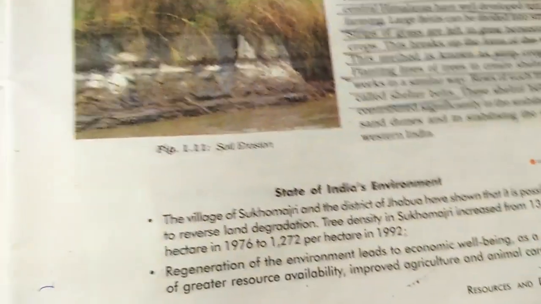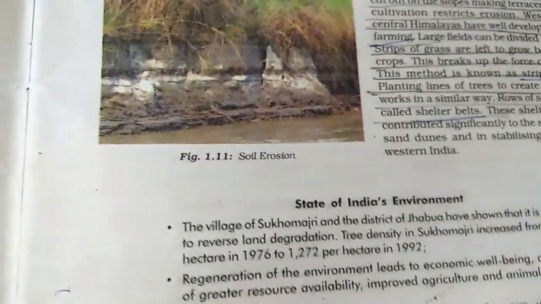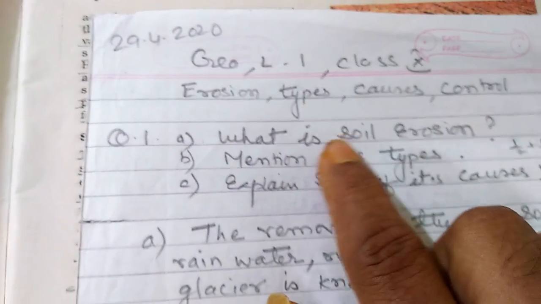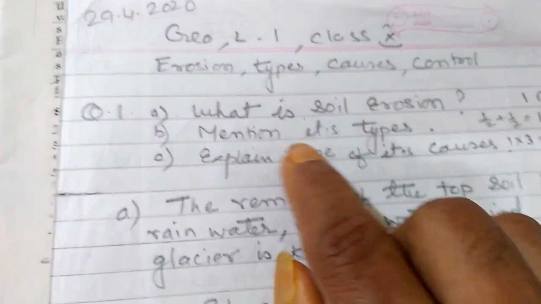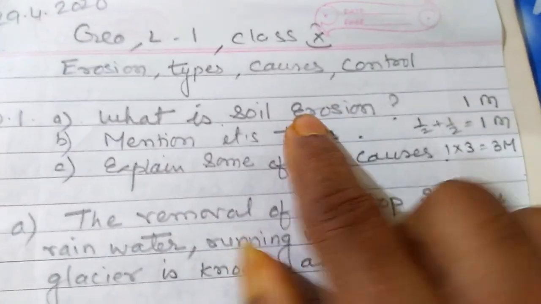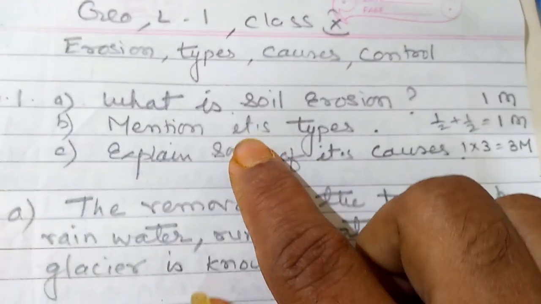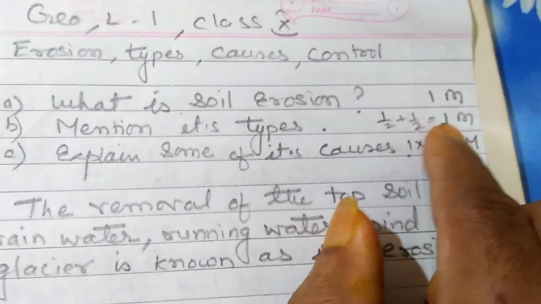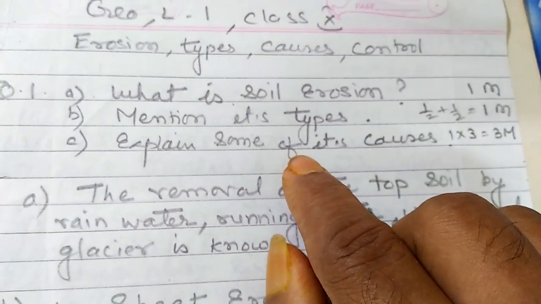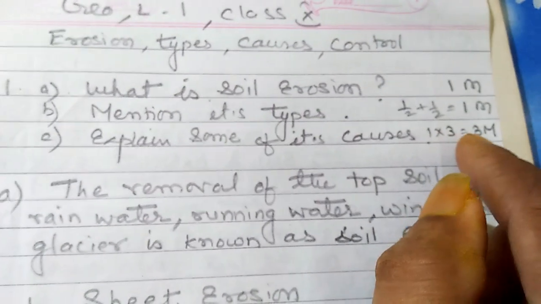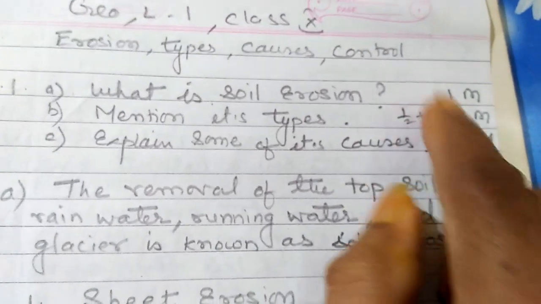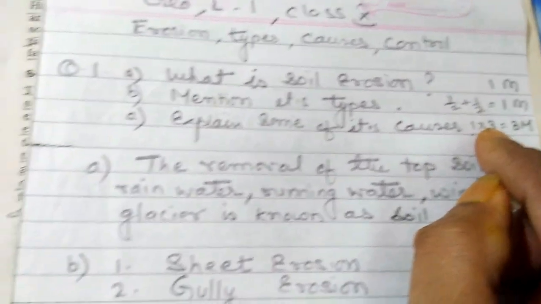Now next, our question is there, you will write it there. What is soil erosion? Mention its types. What is soil erosion will carry 1 mark. Mention its types, half plus half, 1 mark. Explain some of its causes, 1 into 3, 3 marks. So 1 plus 1 plus 3 equal to 5 marks.